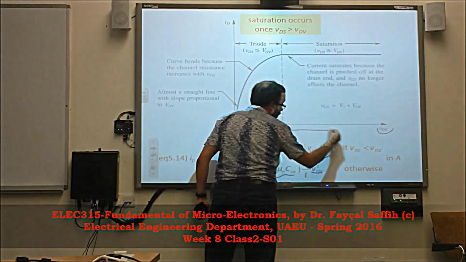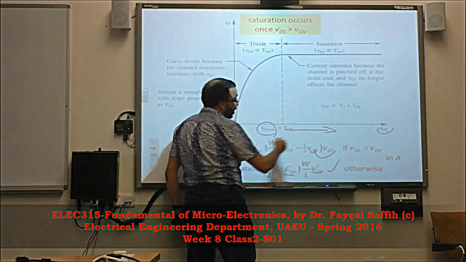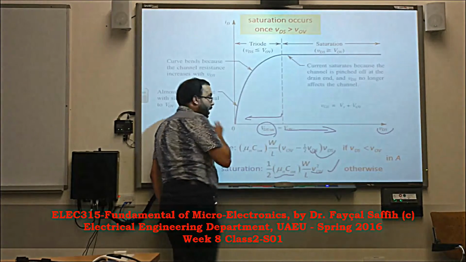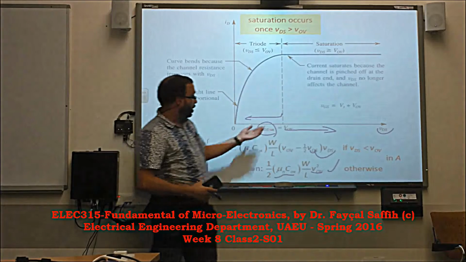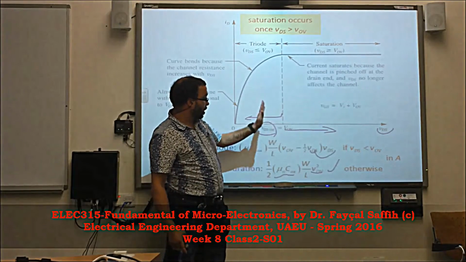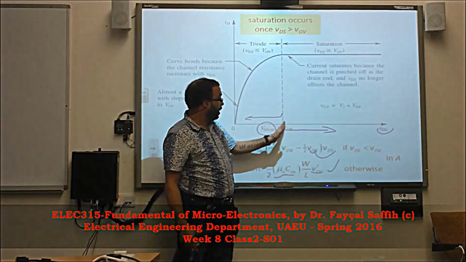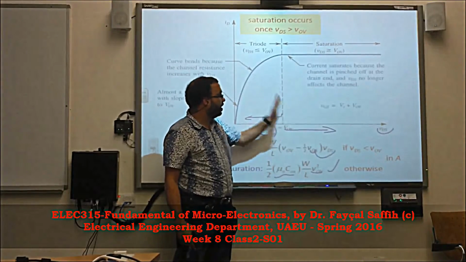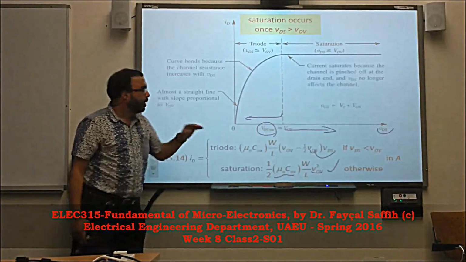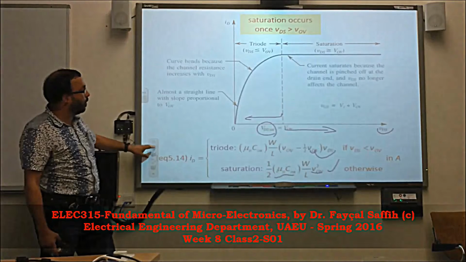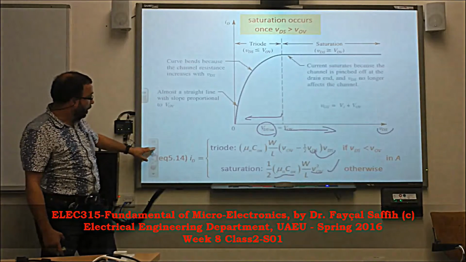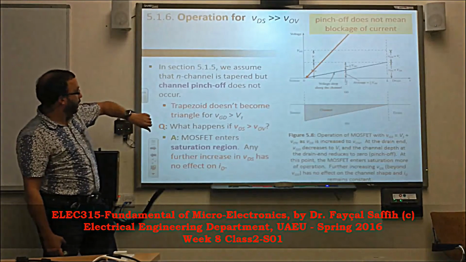From here on, we are in the saturation region. From here below, we are in the triode region. So VDS saturation, the limit between triode and saturation, is actually the overdrive. That is the limit. Okay? So we'll discuss further. This is just to explain primarily the operation.